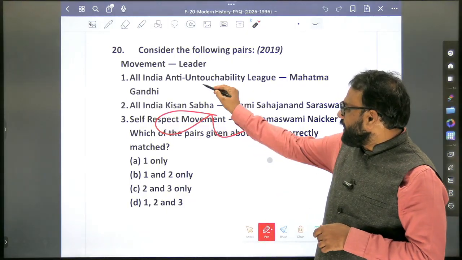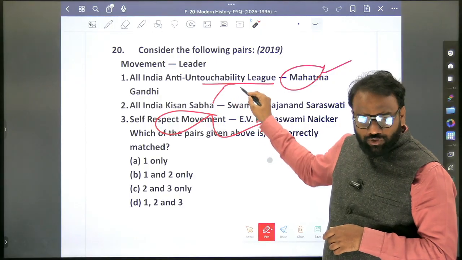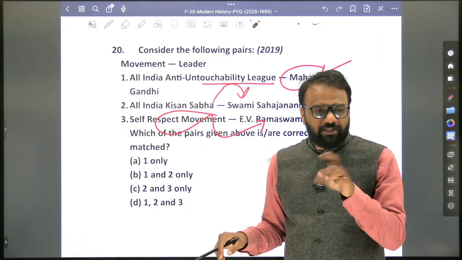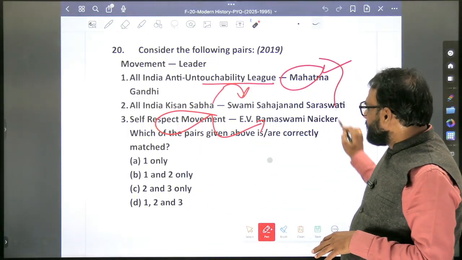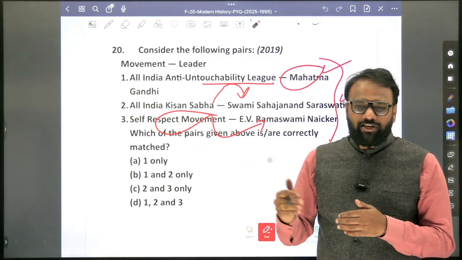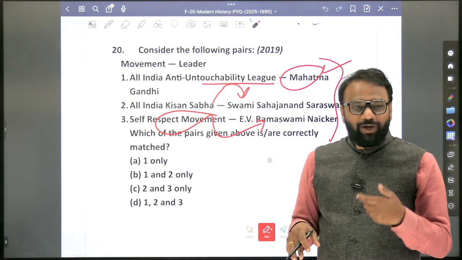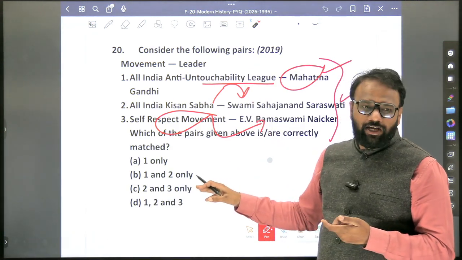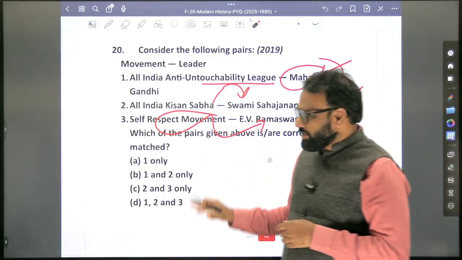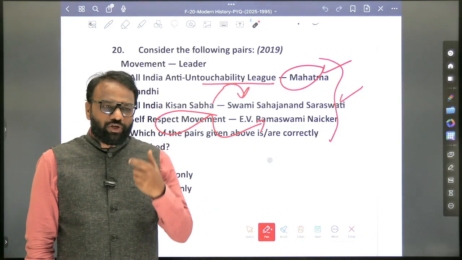Here, All India Anti-Untouchability League, Mahatma Gandhi. All India Kisan Sabha, Swami Sahajanand Saraswati. So in the end, compile the list of organizations and founders, and if you prepare, you will be able to answer such questions confidently. Comparing the 2019 and 2025 questions, 2025 is easier because it's a direct one-line statement: who started it? But here there are multiple initiatives and multiple personalities. So you will revise organizations and founders, and also social reform movements and founders.